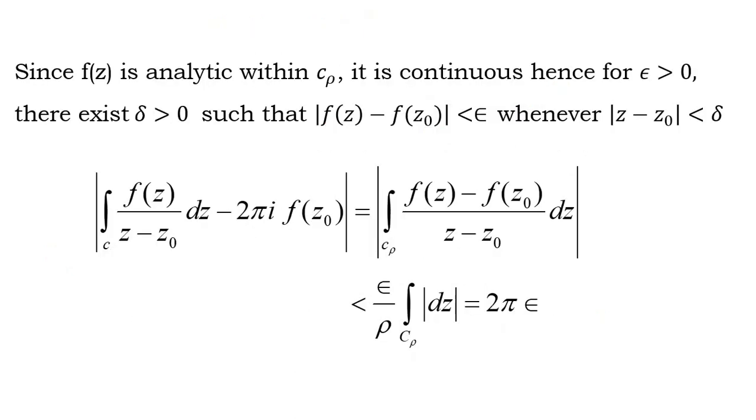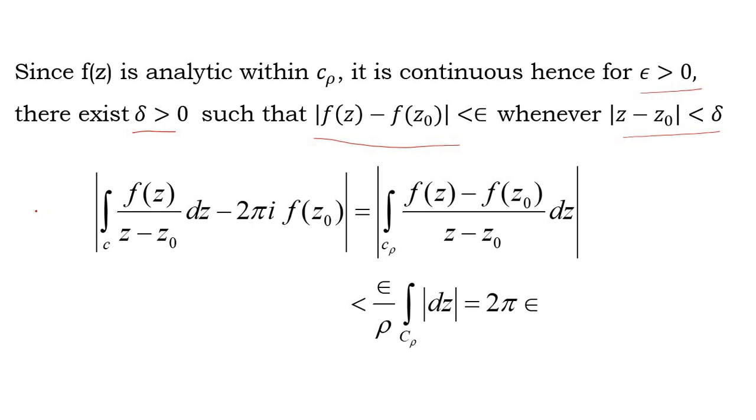Since our hypothesis is that f(z) is analytic within C rho, by the definition of continuity, you may write: for epsilon greater than 0, there exists some delta greater than 0, such that mod f(z) minus f(z0) is less than epsilon whenever the modulus of z minus z0 is less than delta only.